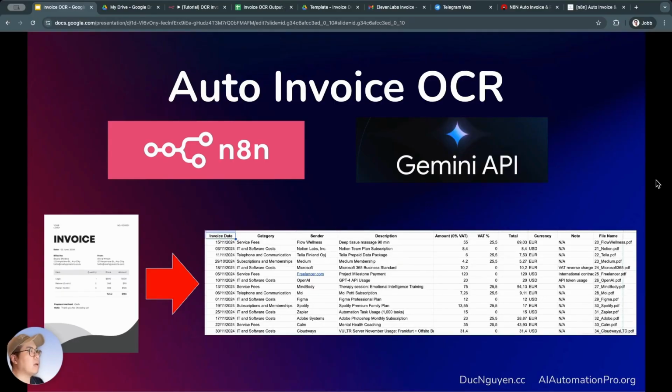Okay, so I've already prepared a few slides here. With this Auto Invoice OCR system, the tech stack I'm using will be N8N, which is my favorite workflow automation tool. For the OCR API part, I'll be handling it with the Gemini API. I'm using the Gemini API for free, and its free quota is actually quite generous. And of course, this isn't the only option. Besides Gemini API, you can absolutely use other AI APIs as well. For example, a model that's quite well known for OCR processing is the Mistral API, which a lot of people talk about, so that's also an alternative to the Gemini API.